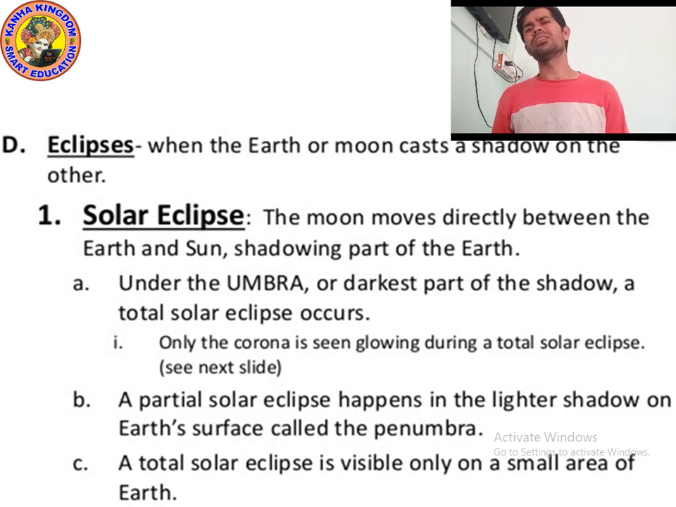A total solar eclipse is visible only on a small area of the earth, not on the whole earth. So that is all about the solar eclipse. Let me explain it again with the help of a picture. Let me show you the picture so you will understand it easily. Okay, let's move on to the next point.